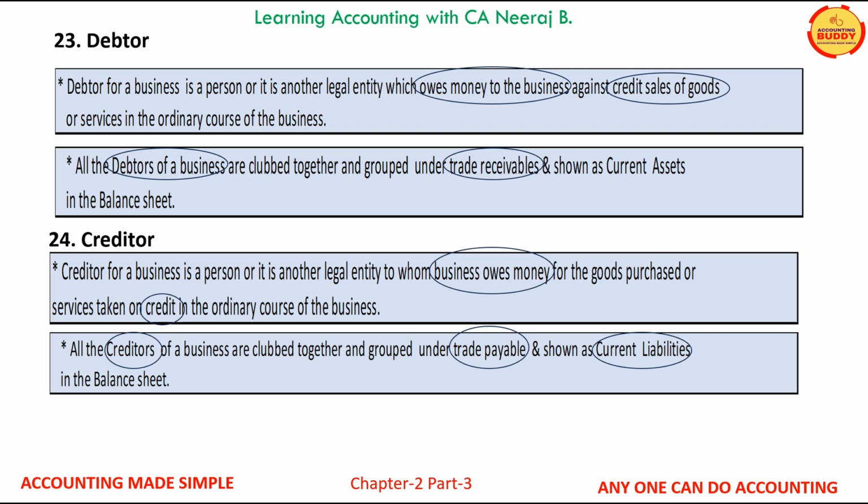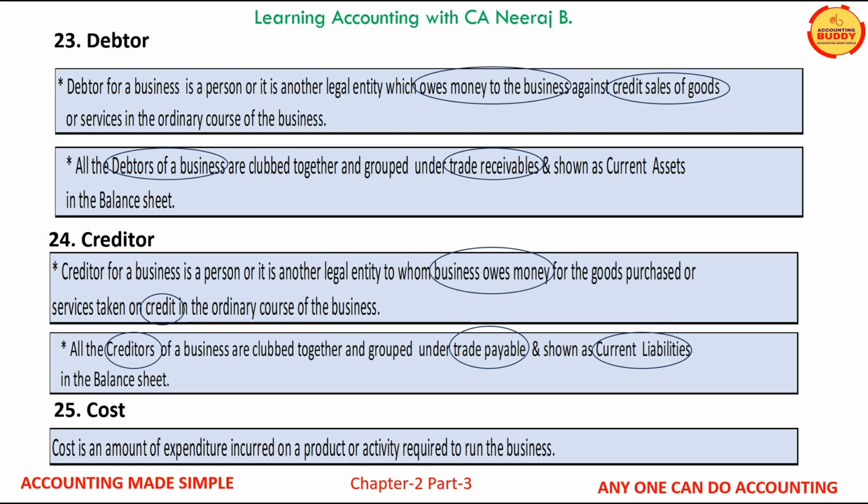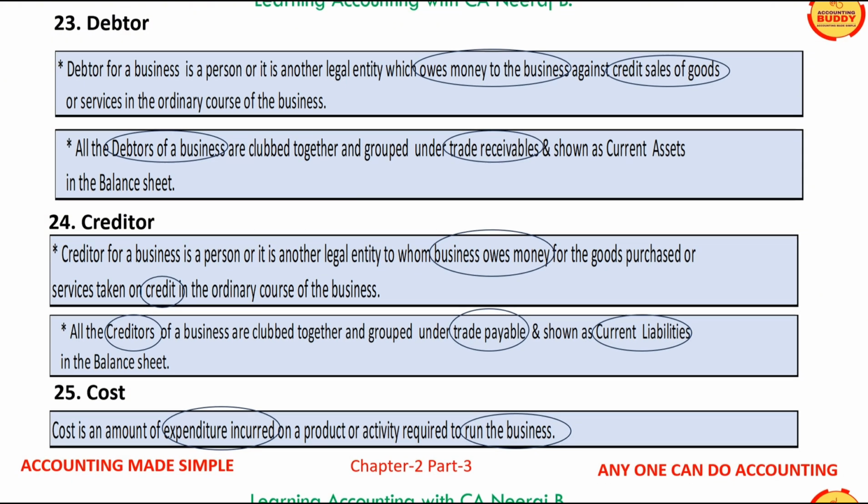Another important term for us to learn is cost. Cost is an amount of expenditure incurred on a product or an activity required to run a business. Examples of cost could be printing and stationery cost and the electricity expenses incurred for the operations of the business.